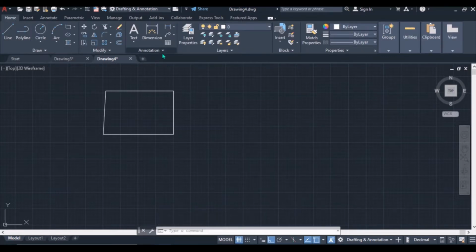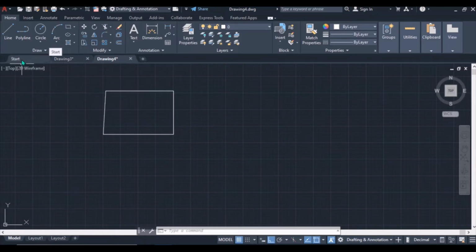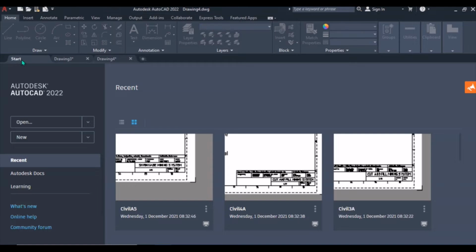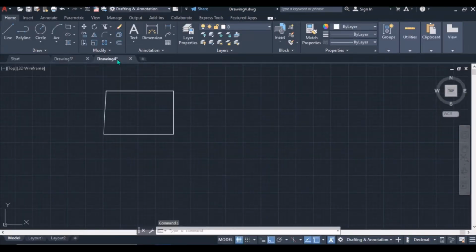Then another good thing is the file tabs. There is this start tab that automatically appears, your first drawing, your next drawing. So it will identify each type of file you are doing.